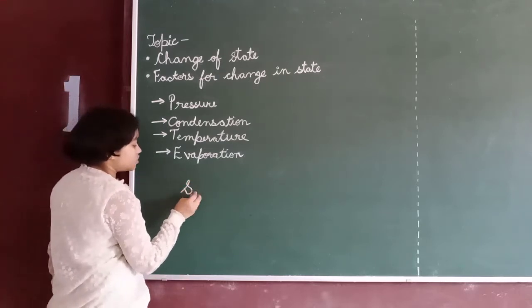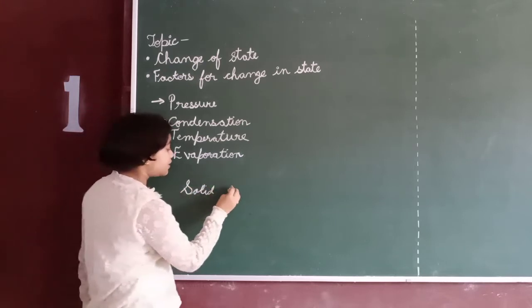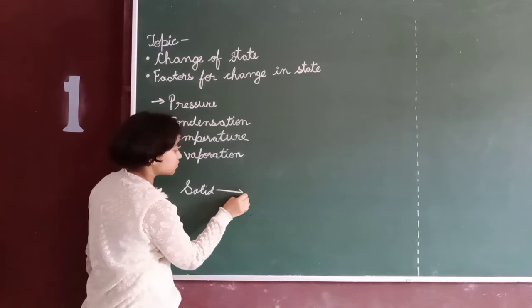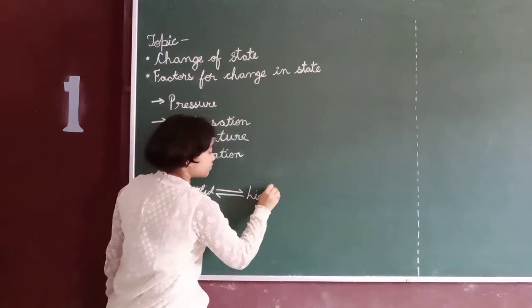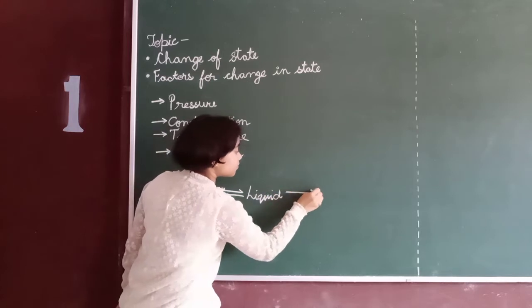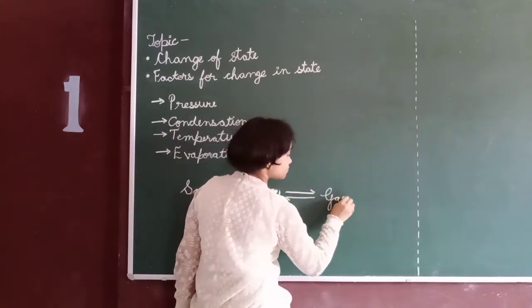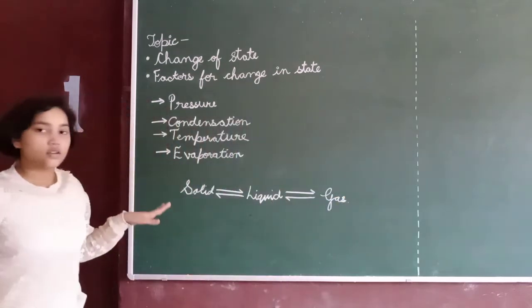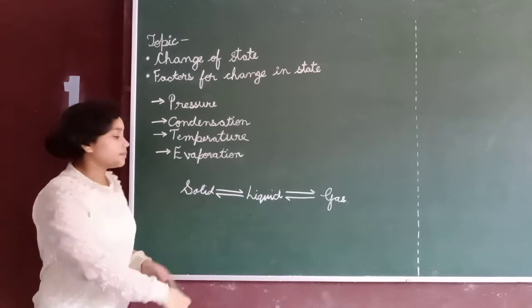So here is also a diagram: solid, liquid, gas. First we will see how pressure is important for changing state.